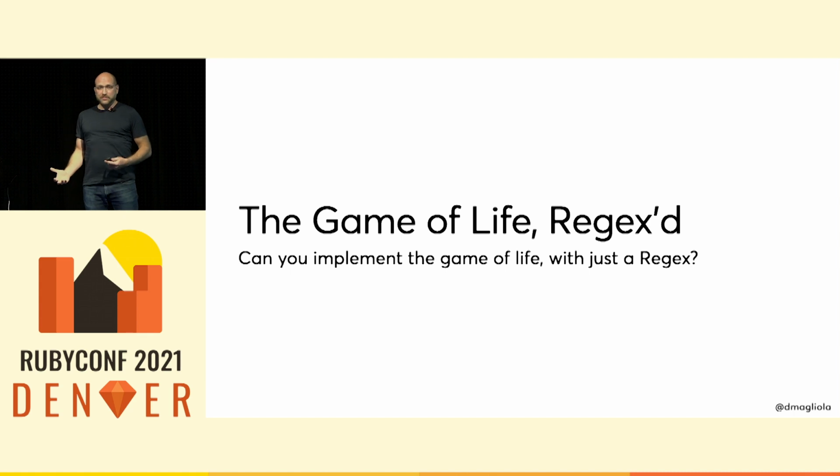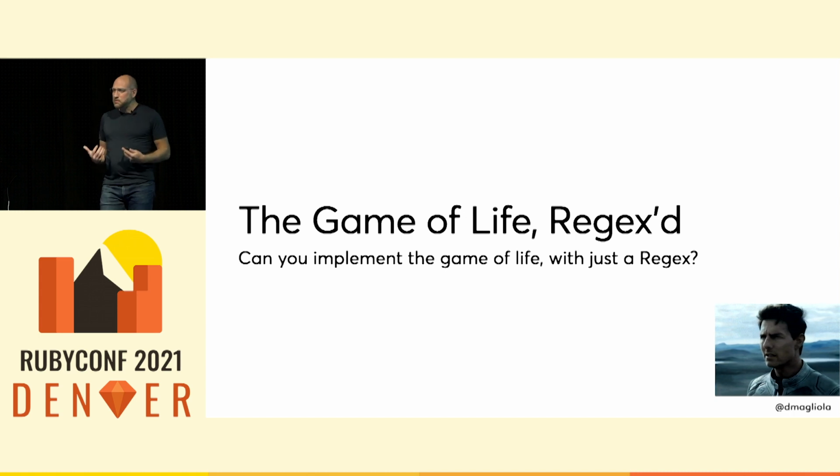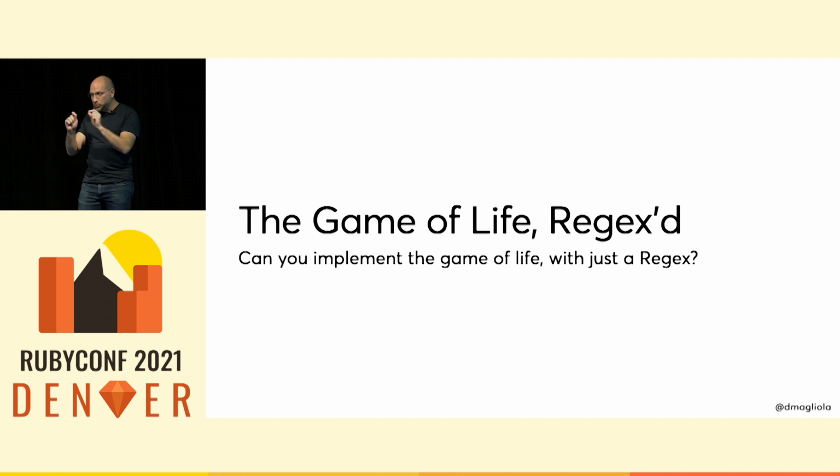Can you implement the game of life with just the regex? And at first, this question sounds nonsensical, right? I mean, regular expressions are a pattern matching tool. How would you ever be able to drive behavior with them? You know, we need to look through all of these cells, count the neighbors, make some decisions. How could you ever do that?